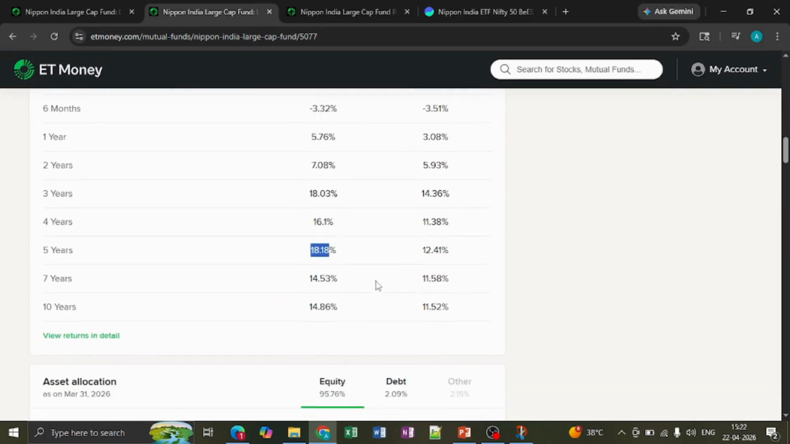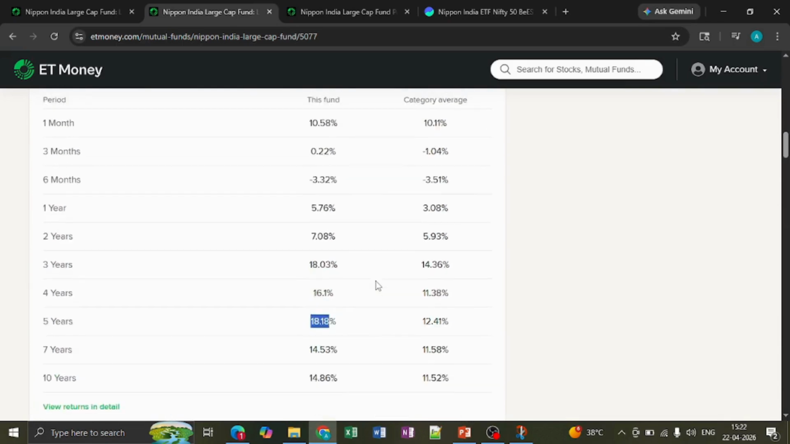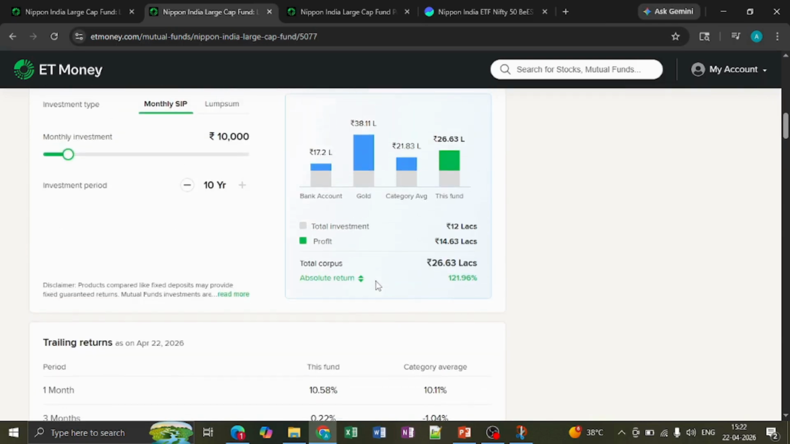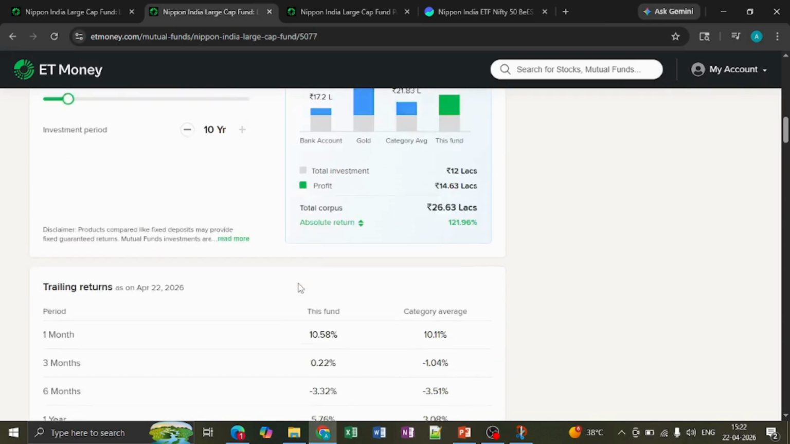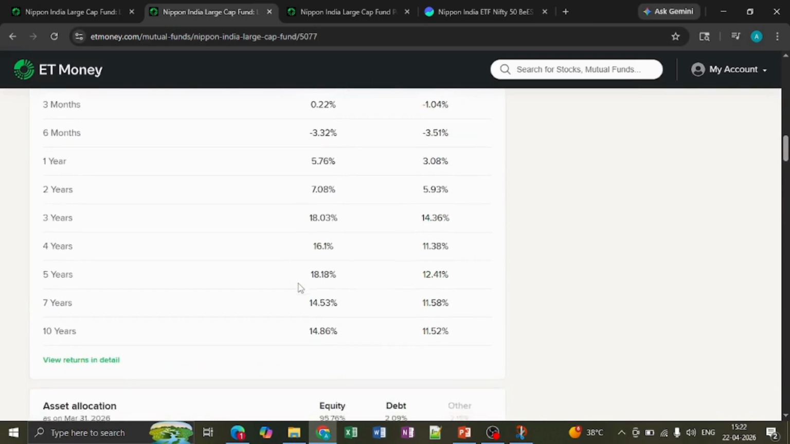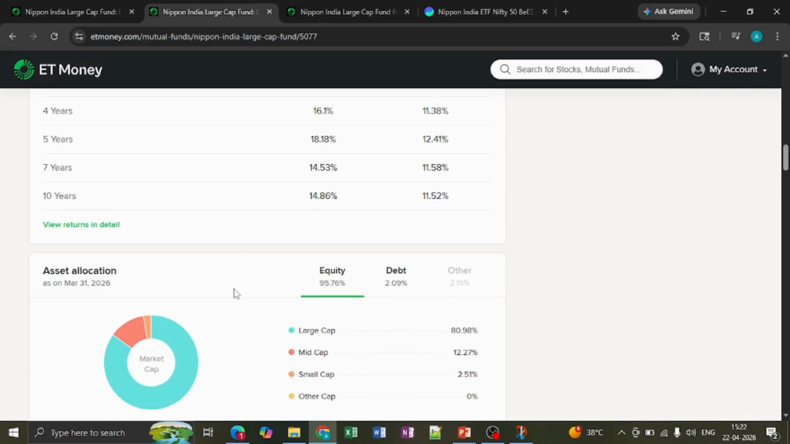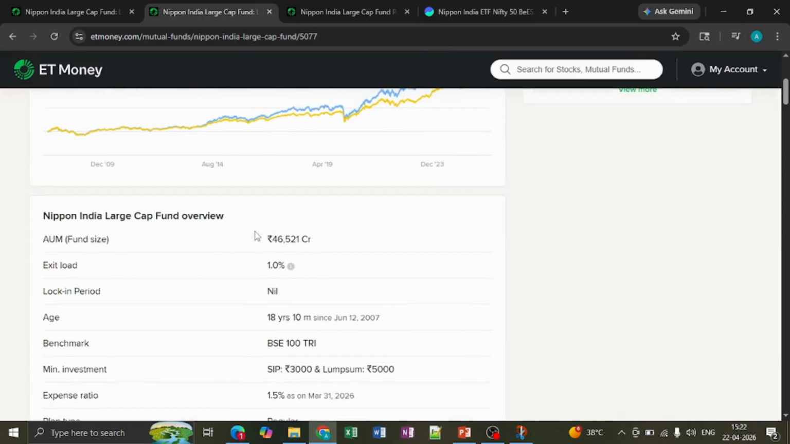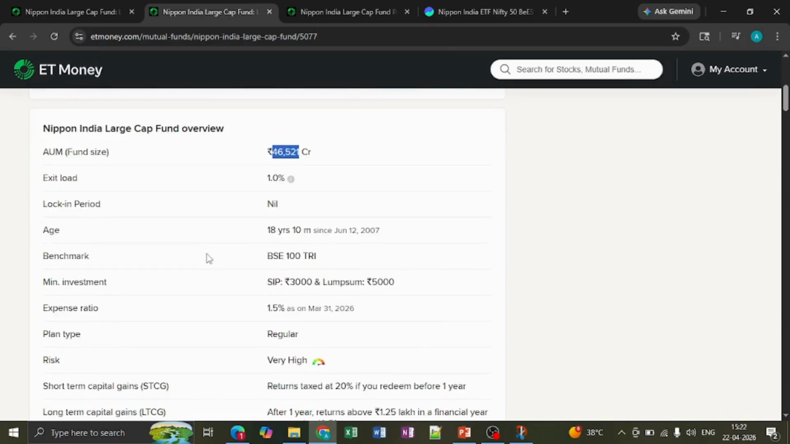This is the one thing you need to see when you invest in any of the mutual fund categories. This is one of the important things: it should beat the benchmark across all the periods. So by looking at these numbers, this is a good fund. It is having proper AUM as well.